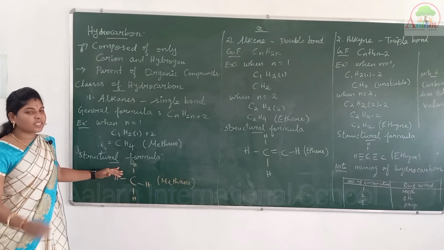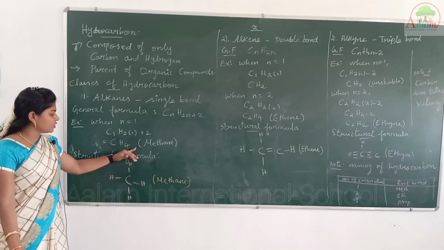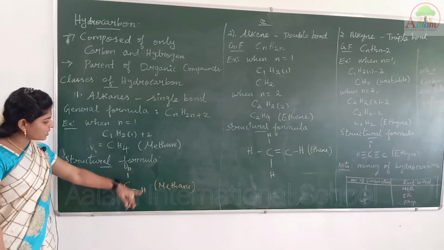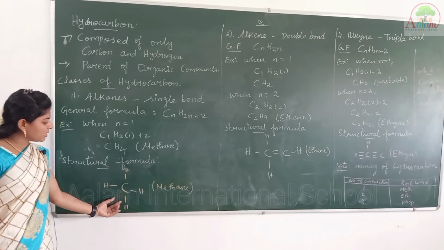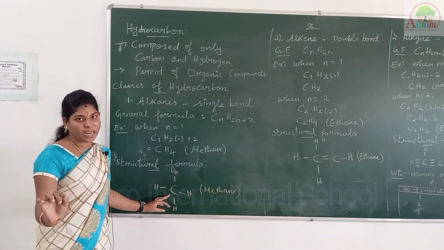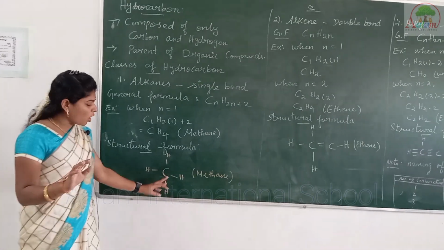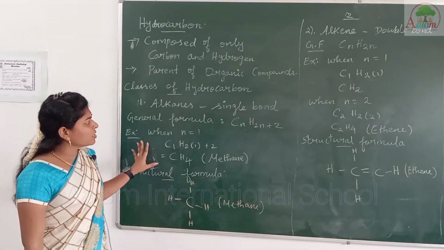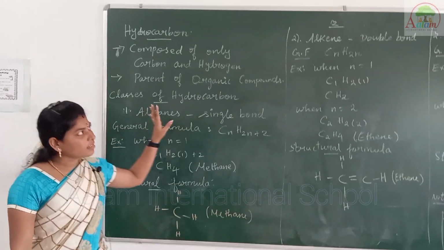It has the structural formula CH4: C with bonds on all sides, then H on all sides. The bonds represent that carbon has tetravalency. Tetravalency means carbon should have 4 bonds. So this is about alkanes.